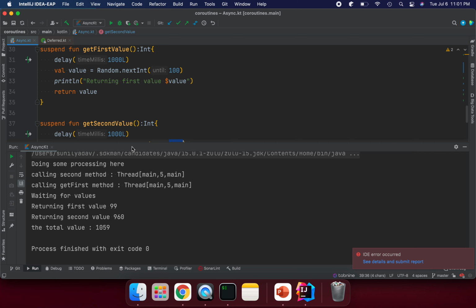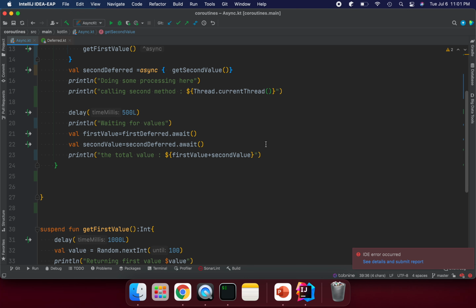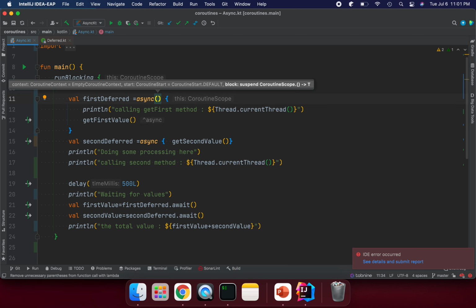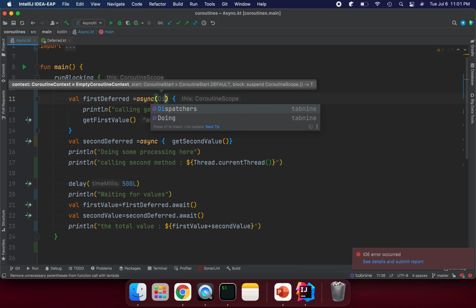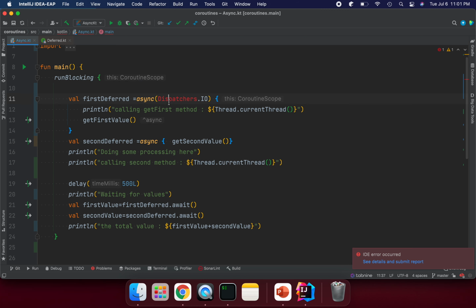So basically async helps if you are trying to get a value from a network IO call and you are waiting for it to take time, then that will help you improve the performance. And we can associate a different thread as well. Suppose I don't want the main thread to be blocked, so we can say Dispatchers dot IO. We can use IO, so I wanted to use the IO thread.